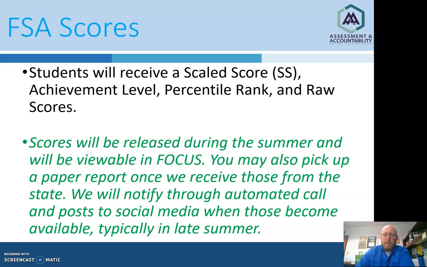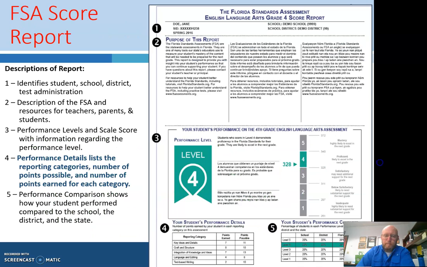Scores will be released during the summer and will be viewable in Focus. You may also pick up a paper report once we receive those from the state. When those come in, we will notify our families through an automated call or through our Facebook and Twitter accounts when those do become available. That's typically in late summer, and if you choose, you can come and pick up the paper score.